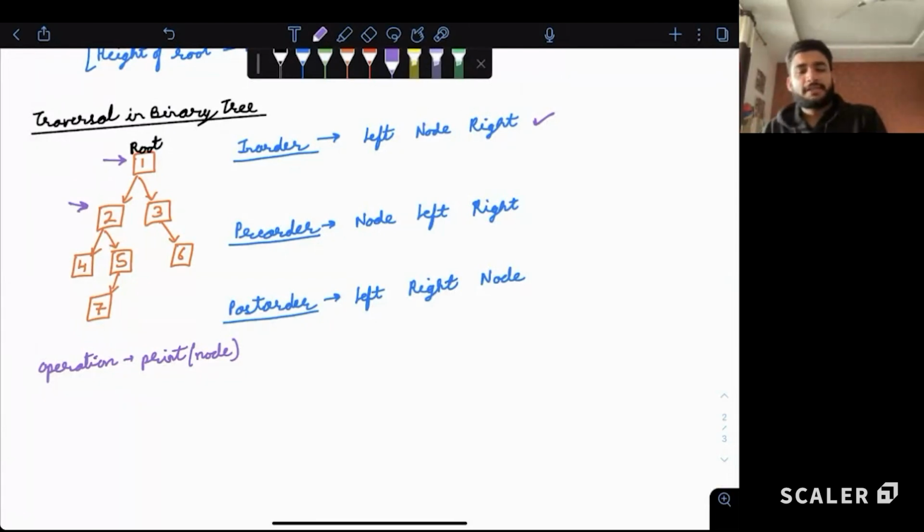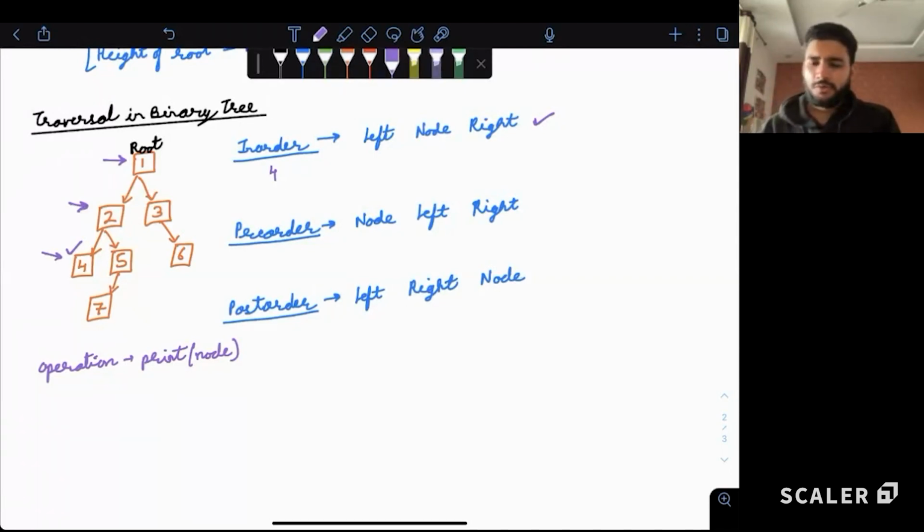Again, the same thing is applicable. The 2 says, I will again give priority to my left side, then I'll come back to my current side. So again, we will move left. Now 4 will say, I will give priority to the left side, but I don't have any left side, so now I can give priority to myself. Is it making sense? 4 is saying, let me give myself priority and perform the operation, that is, printing 4. Clear to all?